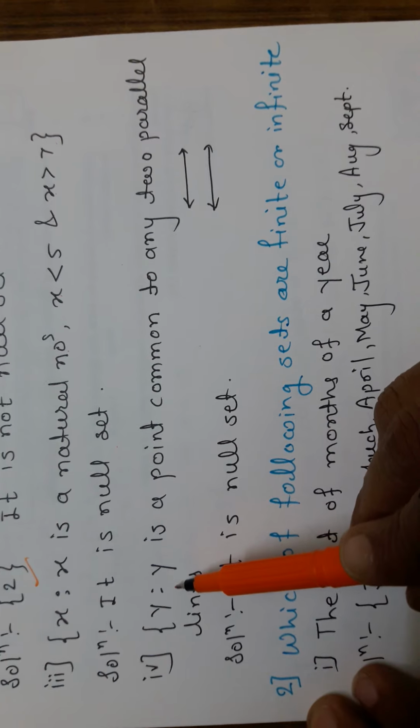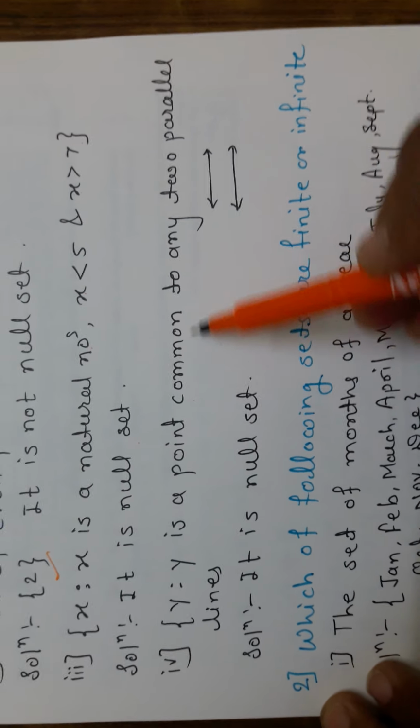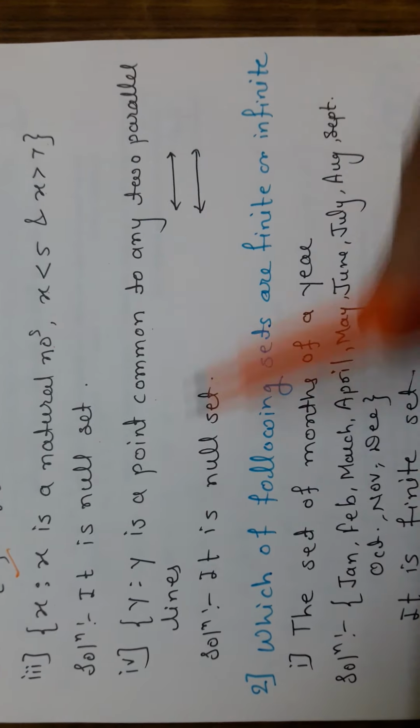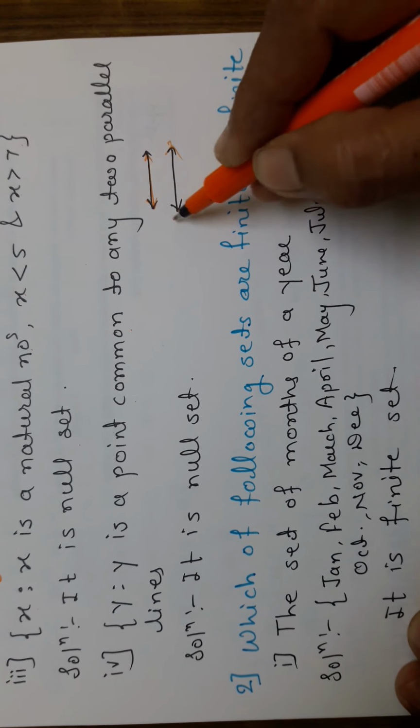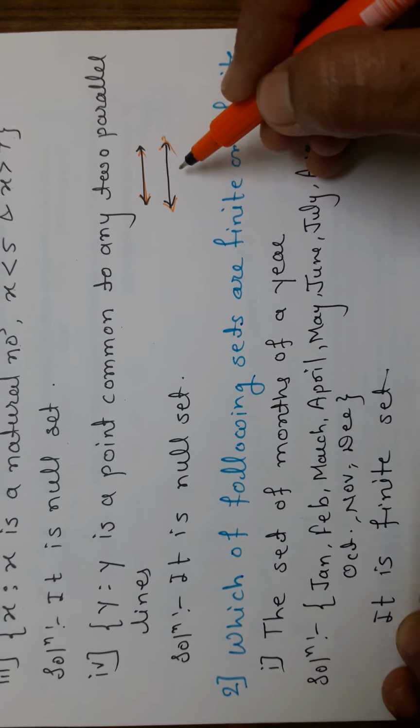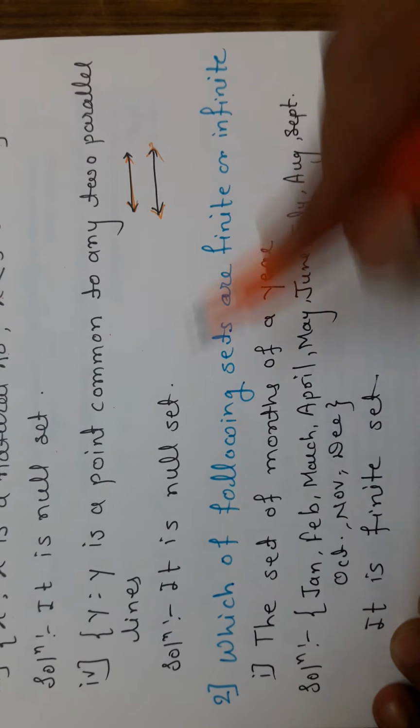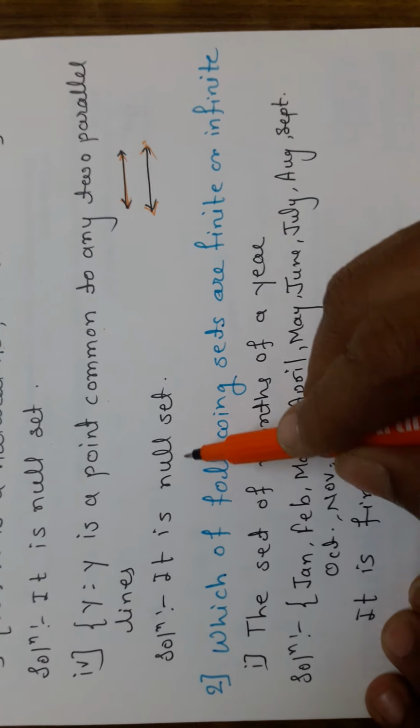Fourth is the set of y such that y is a point common to any two parallel lines. Everyone knows very well these are two parallel lines. There is no intersection, so there is no common point. That's why it forms a null set.